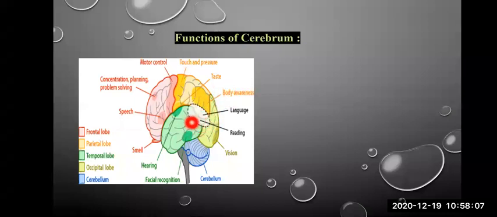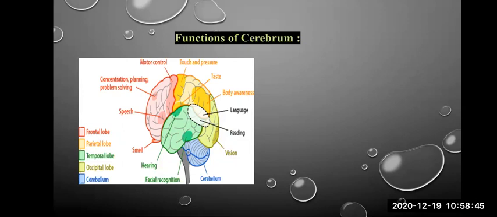Then in between the temporal and the occipital lobe, there is Broca area which controls language and reading skill or the writing skill also. Then the temporal lobe is responsible for hearing and facial recognition. Whereas this is the occipital lobe. Occipital lobe is related to vision. It receives the stimuli from the eyes and it responds accordingly. So these are the different functions.